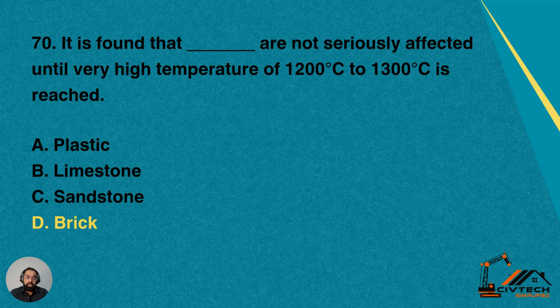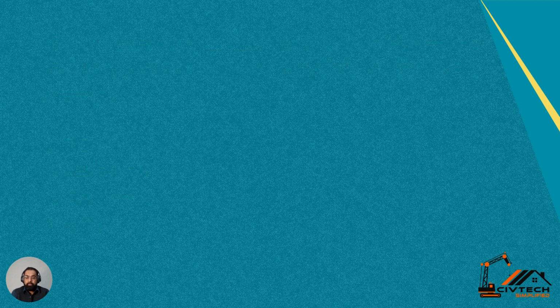So brick is the material which can even withstand up till 1200 centigrade to 1300 centigrade of fire heat. So this is the most fire resistant material out of these four. So option D is correct for this question. It is found that brick are not seriously affected until high temperature of 1200 to 1300 centigrade is reached. So bricks can withstand up till 1200 to 1300 centigrade even.